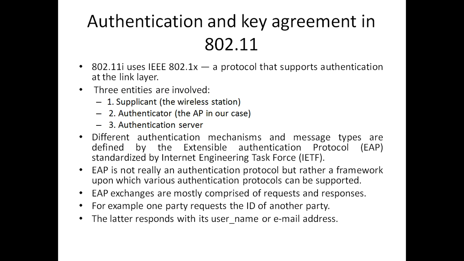So there are three main entities involved in this protocol. One is a supplicant, nothing but the wireless station; the authenticator, nothing but the access point in our case; and the authentication server. The different authentication mechanisms and message types are defined by the Extensible Authentication Protocol, EAP, standardized by the Internet Engineering Task Force, that is IETF.